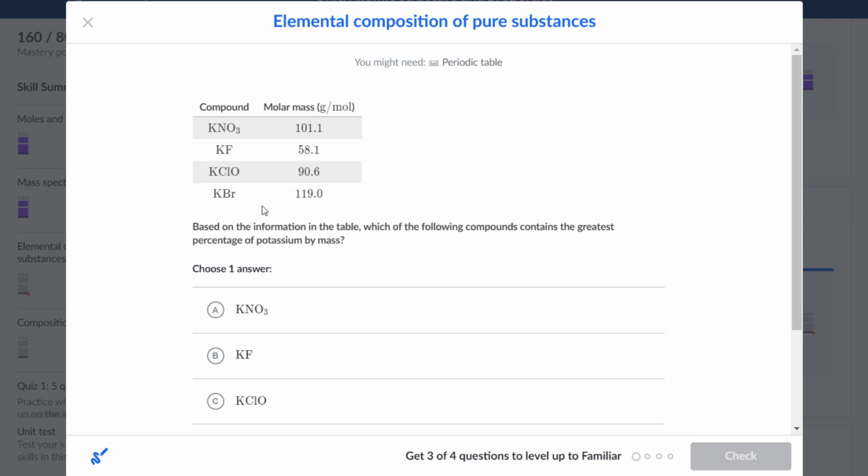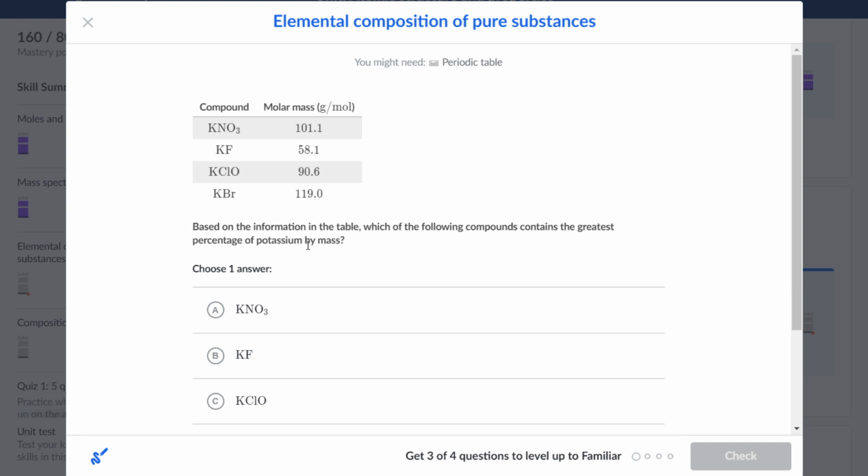So it means that we can base it on the molar mass only to judge the percentage of potassium by mass. So what does it mean by greatest percentage of potassium by mass? It means that with the mass of the entire compound, potassium contributes to the overall mass the most.